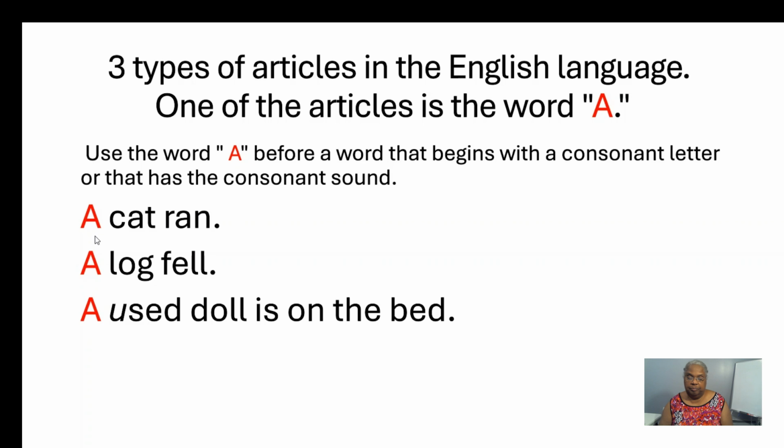For example, in the sentence, a log fell, the general noun that follows the word a begins with a consonant. Therefore, the word a must come in front of the general noun.